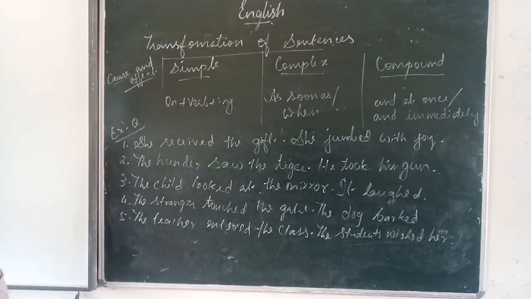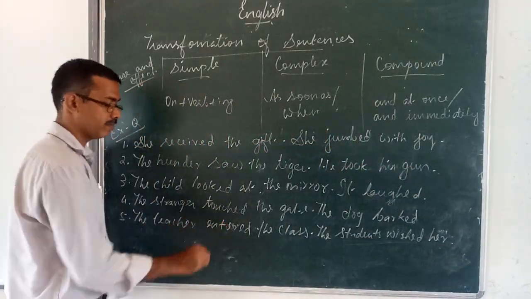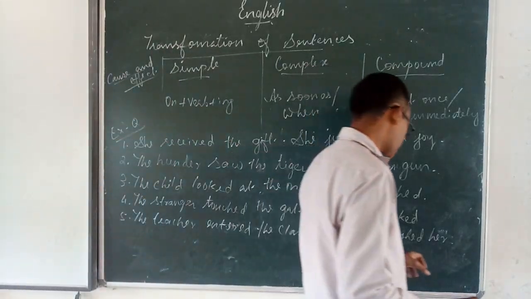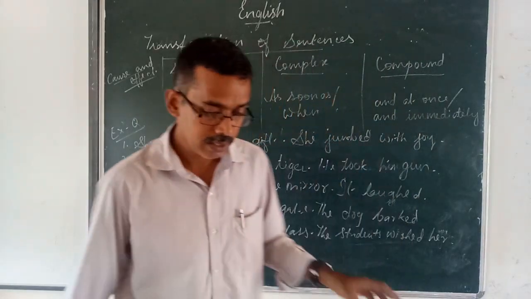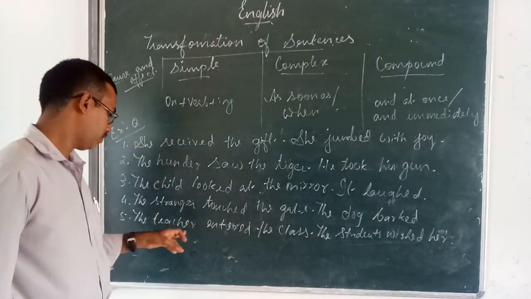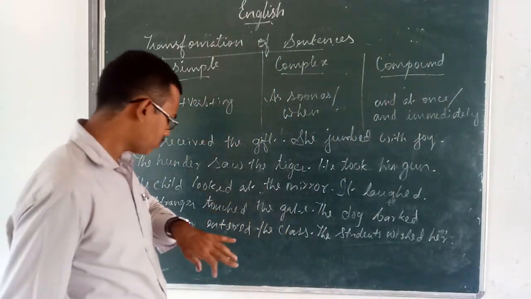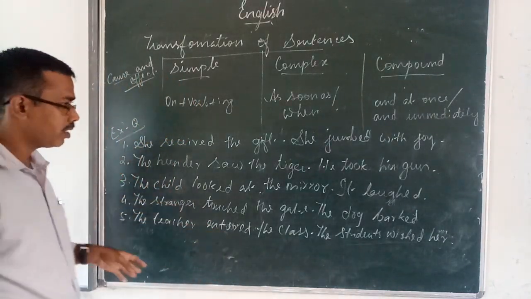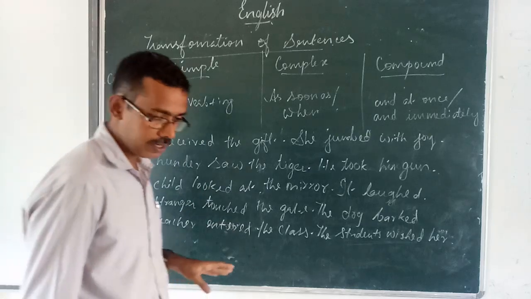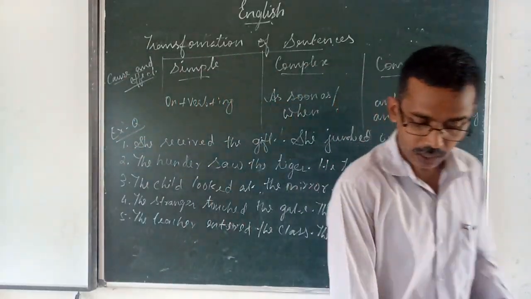The teacher entered the class. The students wished her. They have given 5 sentences, converted into simple, complex, and compound. Now we are going to cross check.